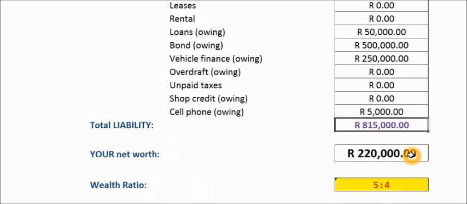That's the difference between your assets and your liabilities if you had to sell and pay everything at once as of today. So that means your wealth ratio is, for every 5 rand or $5 or whatever you want to call it, you owe 4. So it's not a good ratio, but it'll give you a good indication of where you stand.